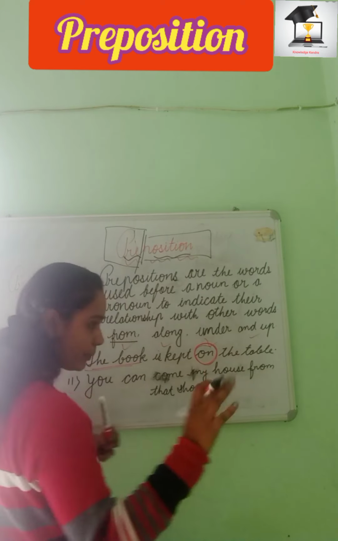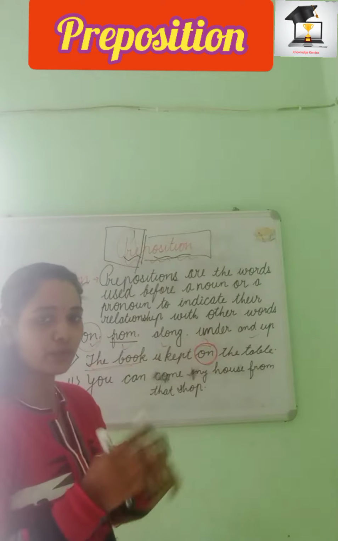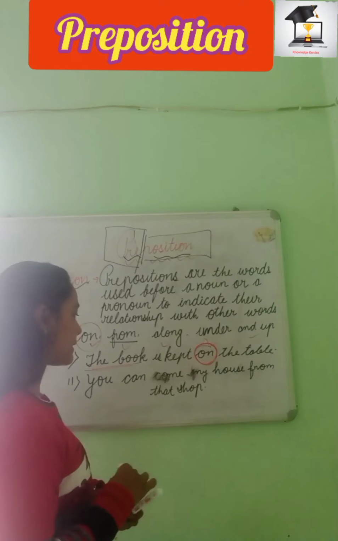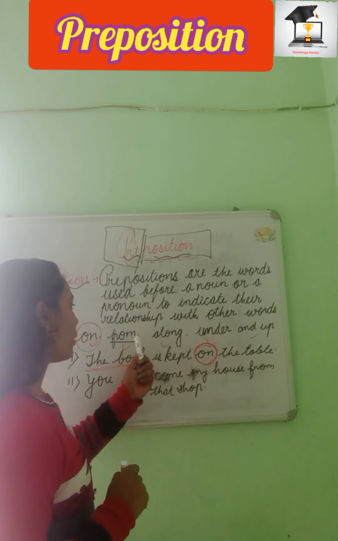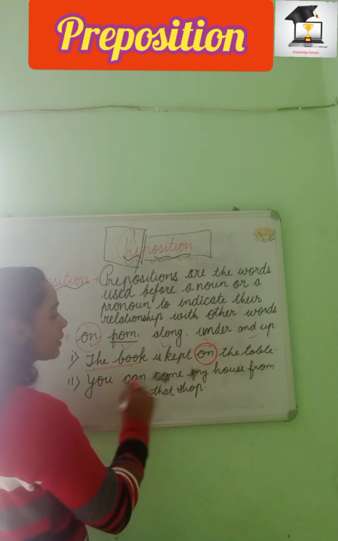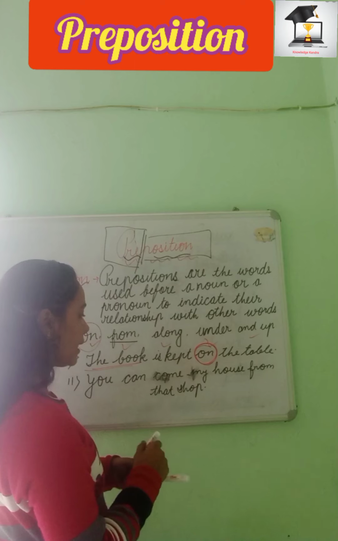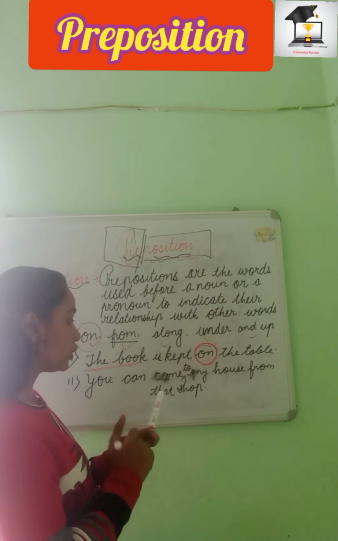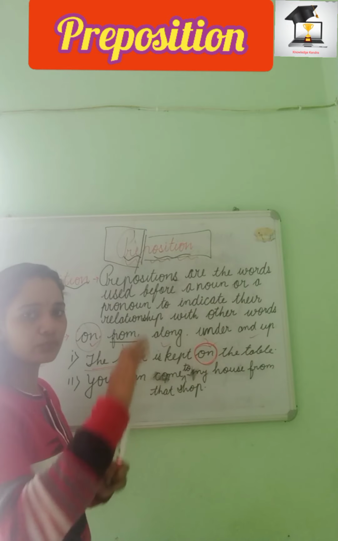Whatever example is coming to my mind, I am just writing it to show, because we must know where to use and how to use. For that I have written different examples. Like the second is from. For from I have used, you can come to my house from that shop. Okay, from that shop.